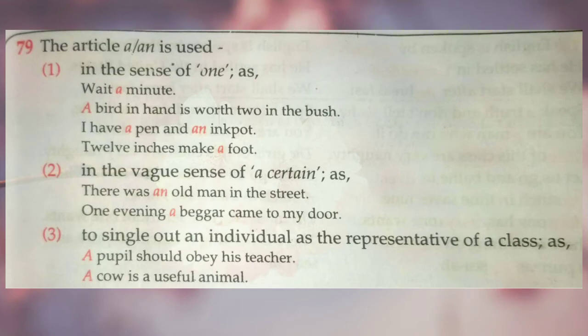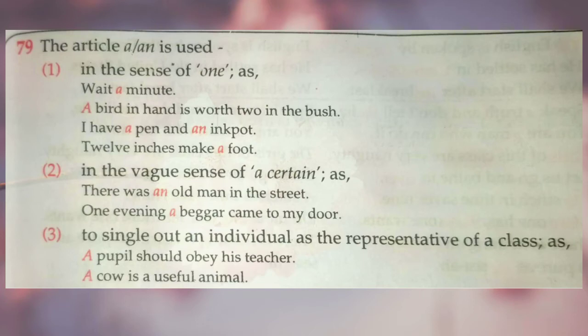Number 2, in the vague sense of a certain. It means you are not sure of the number of the noun. For example, there was an old man in the street. So you don't know the person. It is not known. So you can use article a or an. One evening, a beggar came to my house. Which beggar? We don't know. It is not certain. So we can use article a.